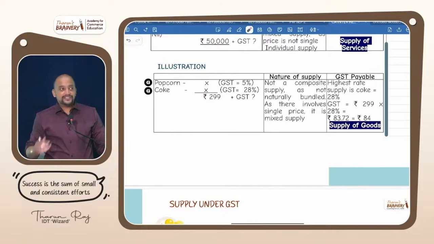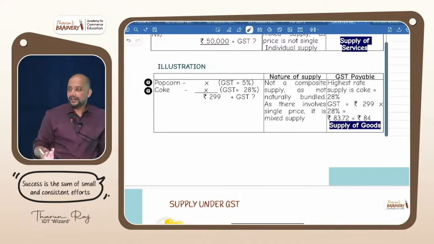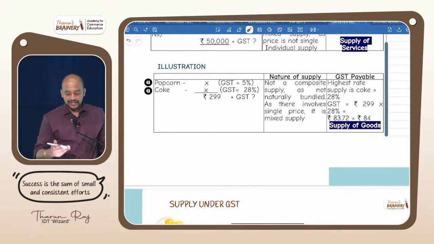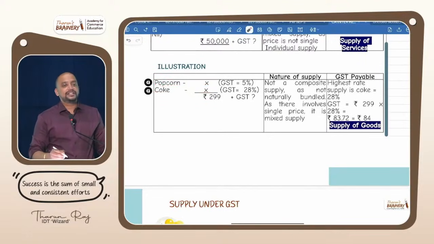For example, for this climate, no one will drink Coke, no? So they will say only popcorn is sufficient, and maybe you will buy one water bottle separately. So why do you need to buy the combo? You may not buy the combo. It is up to you, or maybe 2 popcorn, 1 Coke sharing like that is also possible, correct? You don't know all those things because you are CA students. So popcorn and Coke, whether it is naturally bundled or not: not naturally bundled. So it is not a composite supply.